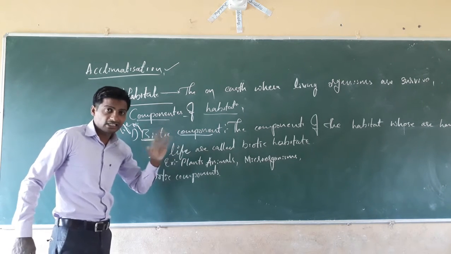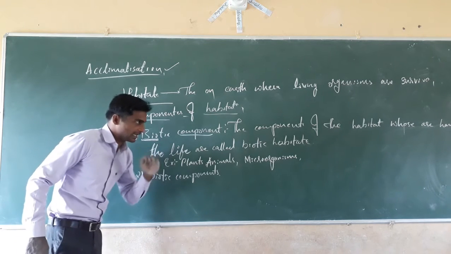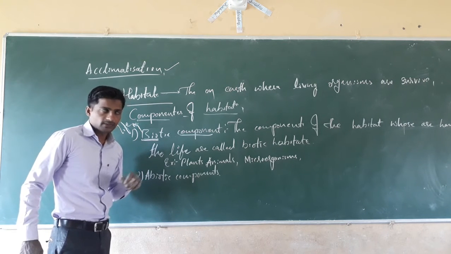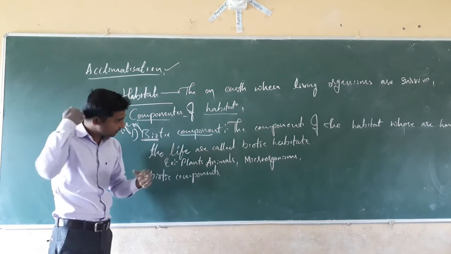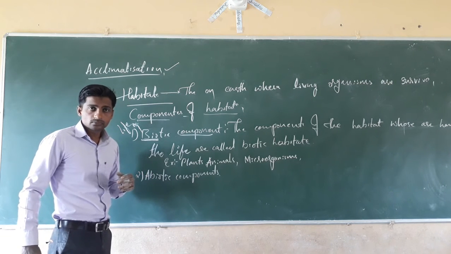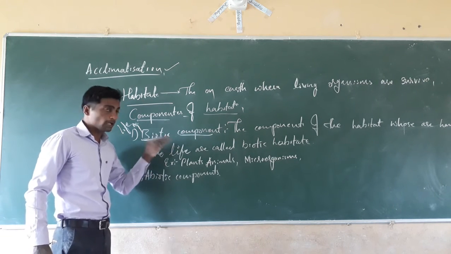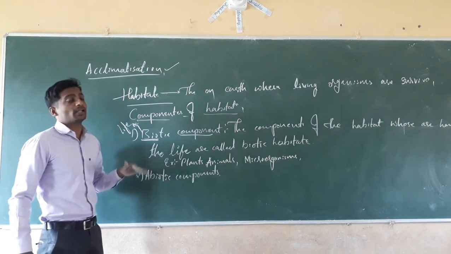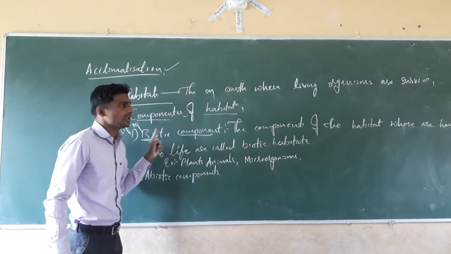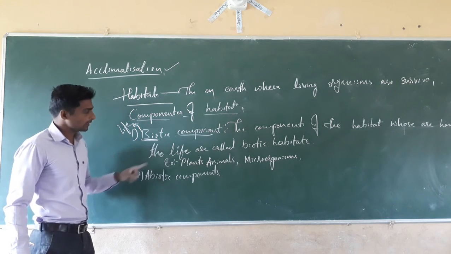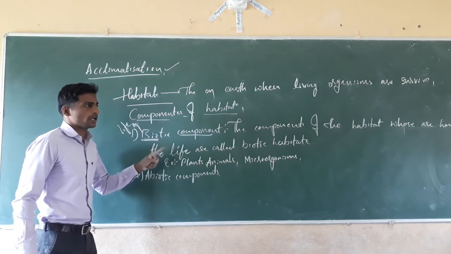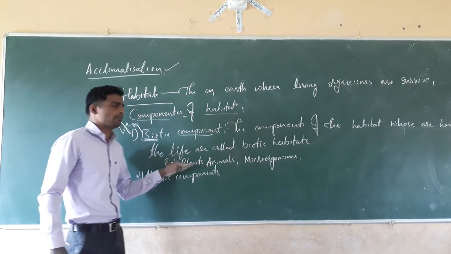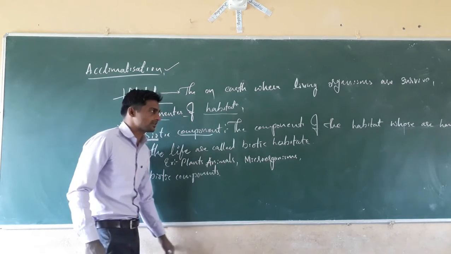These are the living components, that is, biotic components. Another type is non-living things, like rocks, stones, soil, and buildings. These are abiotic, non-living things. Non-living things are called abiotic components, and living things are called biotic components. Biotic components are the components of the habitat which have life. Examples: plants, animals and microorganisms.